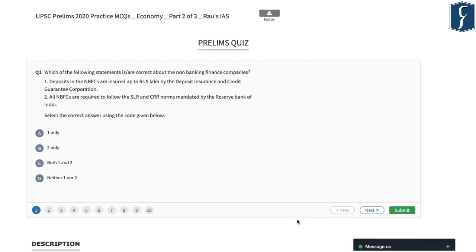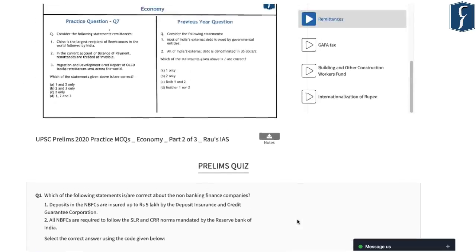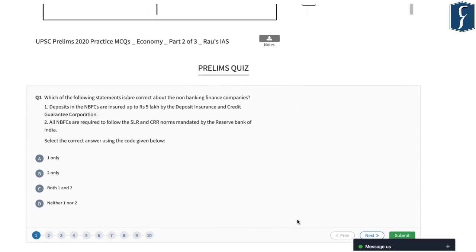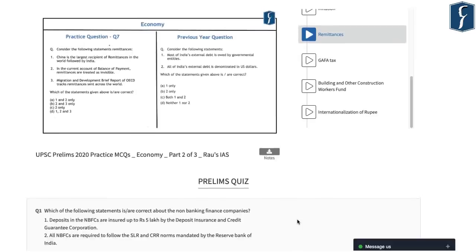And the next important thing is there is prelims quiz as well. So all the questions which are available here in terms of discussion are also available in terms of quiz. So what you can do, you can attempt the quiz beforehand and see how well you understand these concepts. And then you can participate in the discussion and understand where you need to develop more conceptual clarity.